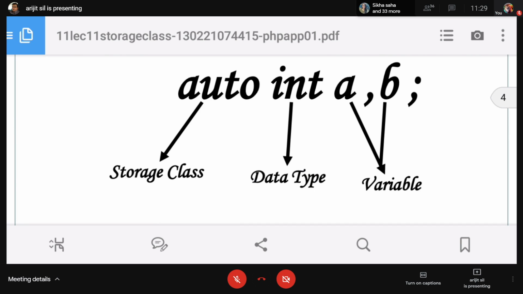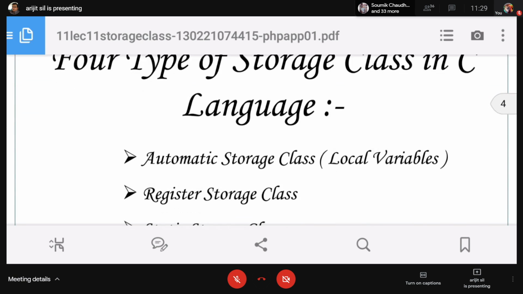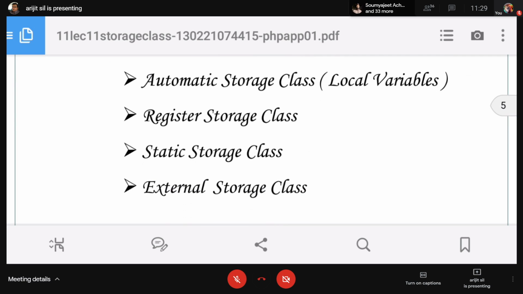But you can select that it is auto, or you can select that it is register or static or extern. Extern is the external. Automatic storage class is also called the local variable.